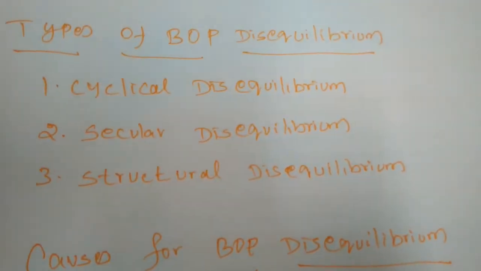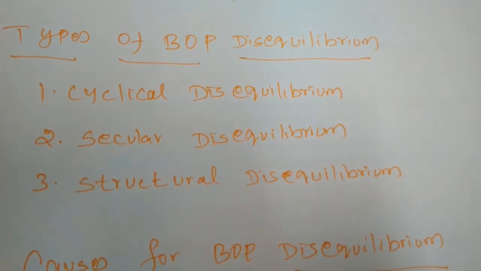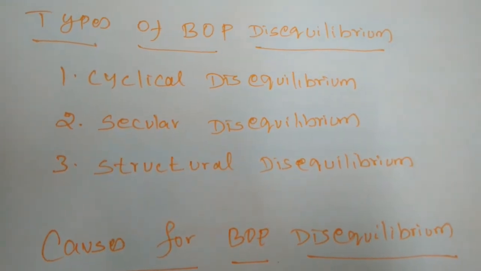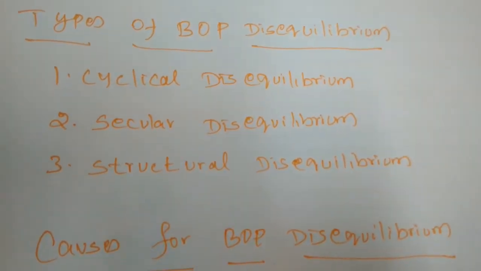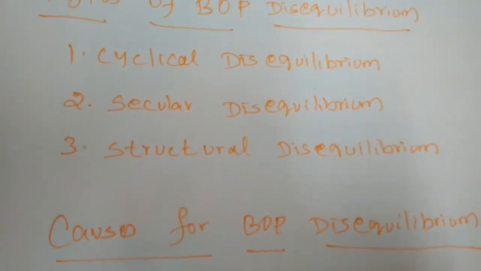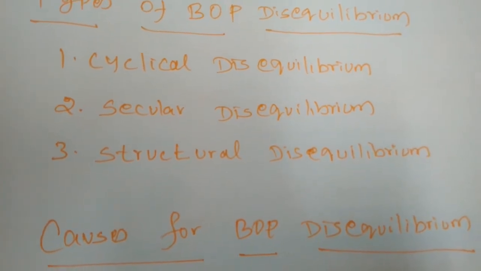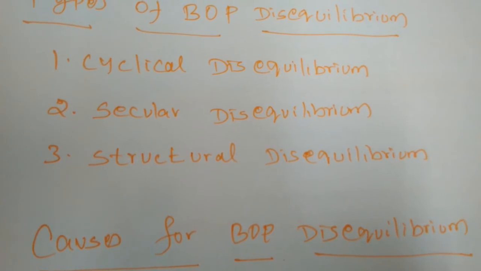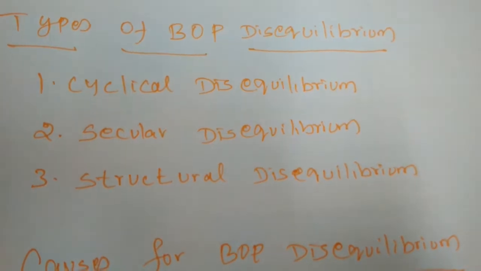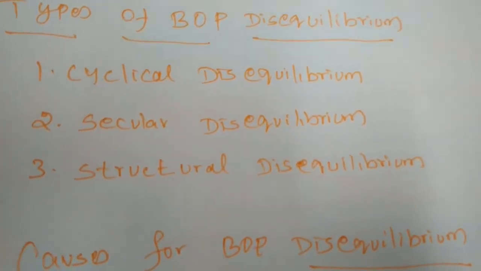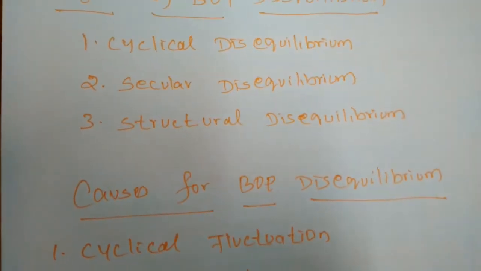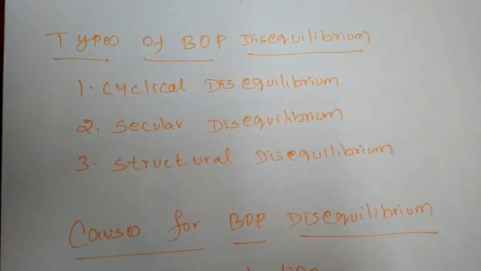The raincoat or the coat, the demand for that coat may be very high in the western countries, but the demand for the coat may be very low in developing countries. Next is secular disequilibrium. The secular or long run disequilibrium in balance of payment arises because of long run and deep seated change in the economy as it advances from one stage of growth to another. So when nations move from one base to another, it is not a basis of trade cycle.